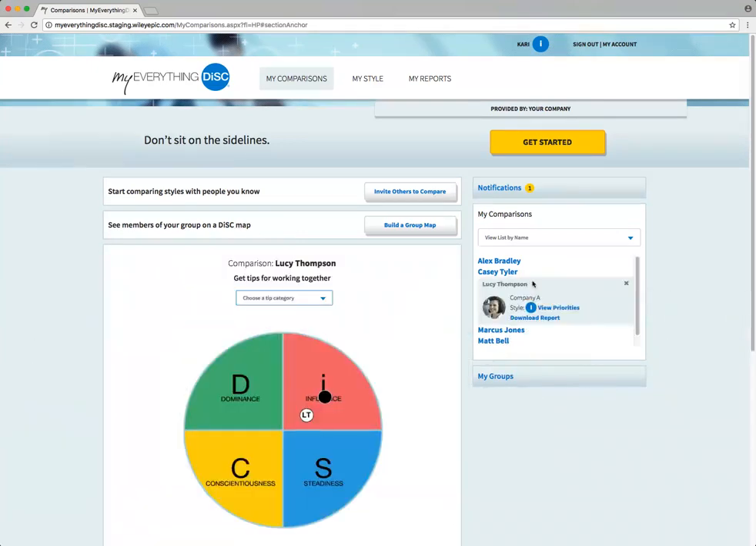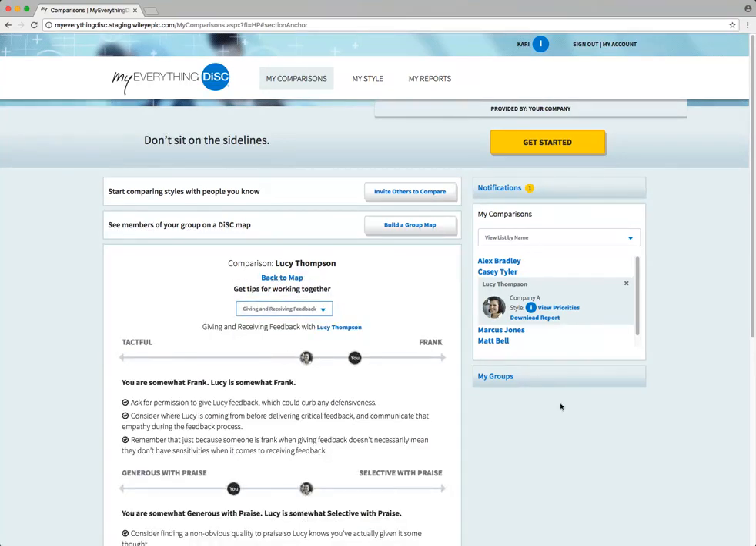When you select a name, you can see where each of you are on the DiSC map. Above the DiSC map, you'll see the tip categories. Here, you'll learn more about things like building a positive relationship, managing tension, and giving feedback. In My Comparisons, you'll also have the option to download a comparison report, view someone's priorities, or remove the person.